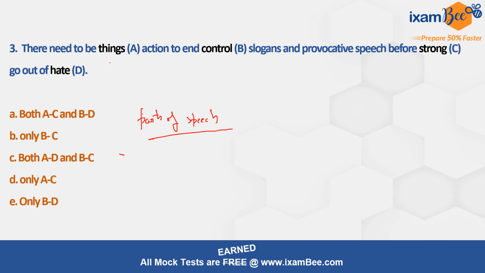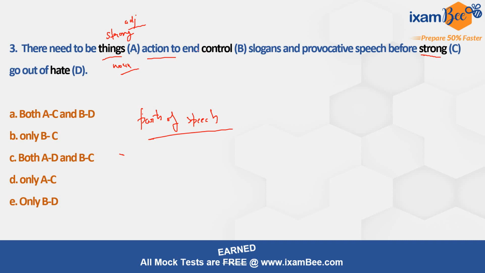देखिए, देयर नीड टू बी थिंग्स, एक्शन। देखिए, एक्शन क्या है? एक्शन एक नाउन है, तो यहाँ पर हमें एक एडजेक्टिव चाहिए, राइट? बट थिंग्स इज नॉट एन एडजेक्टिव, थिंग्स इज अ नाउन इटसेल्फ, right? So there need to be what? There need to be action, but what kind of action? Can it be control action? No, control is not an adjective. Hate action, okay, hateful can be but not hate, right? So it should be strong action. So here, the strong, it should come here, right? So strong action. Now it makes some sense, what kind of action? Strong action. So it is an adjective.